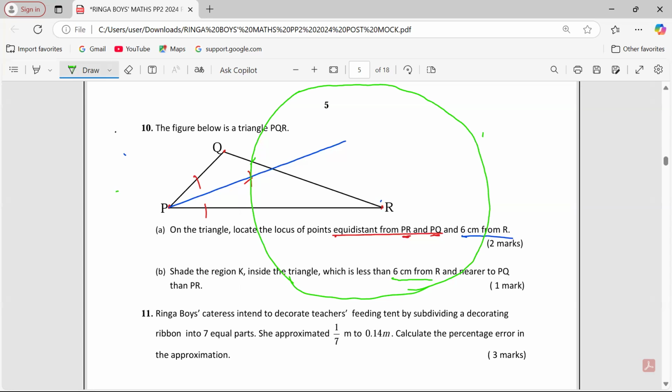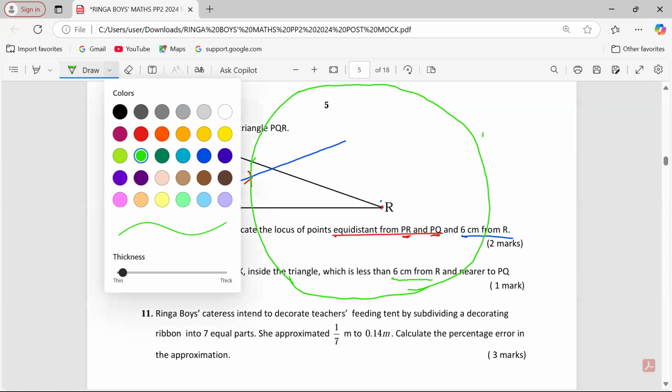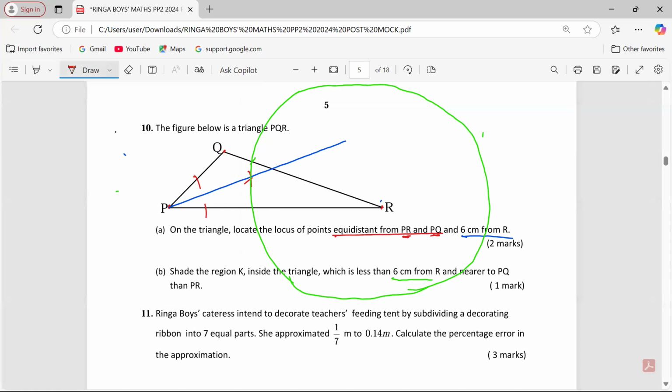Less than 6 centimeters means for the circle, we shade the inner side, because beyond the circle, that's greater than. Then nearer to PQ than PR. So nearer to PQ means that the region should be nearer to the side where there is PQ than PR. So the upper side of this common region here. So that is the region that we are calling T. Region T will be there.